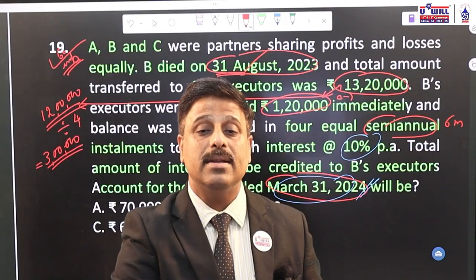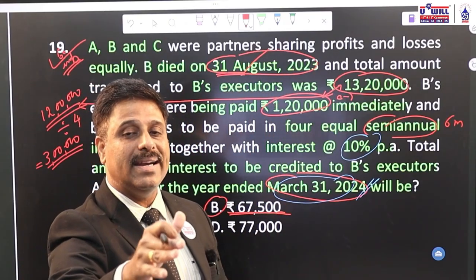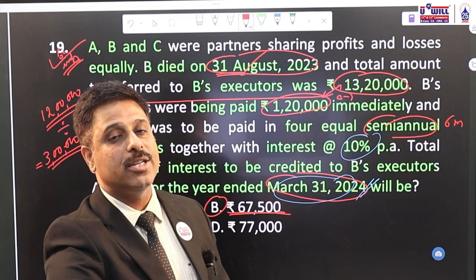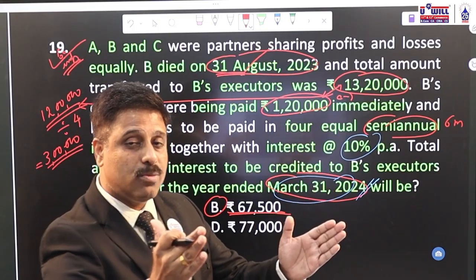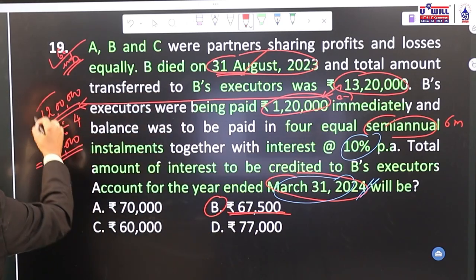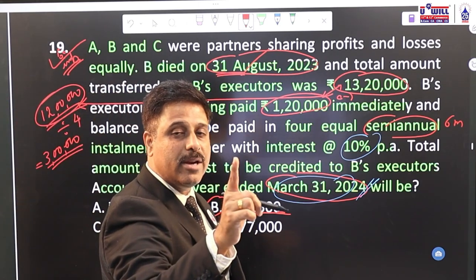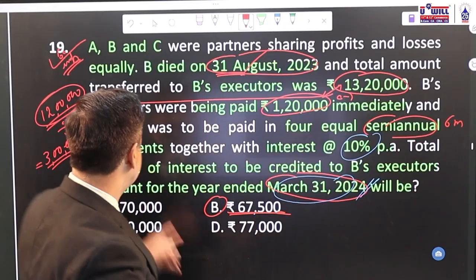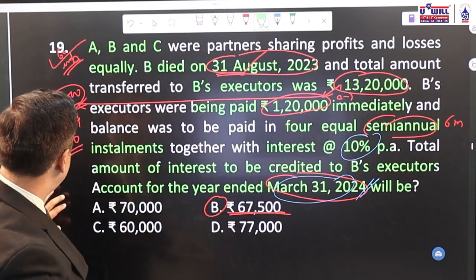Here what happens? From August to March, you pay one installment at the end of February or the first day of March. So from September to February, the interest is to be calculated on 12 lakhs, and then you pay 3 lakhs. So for the March month, one single month, you have to pay interest only on the balance of 9 lakhs. So it's an important question. Be very careful in exams with such questions.